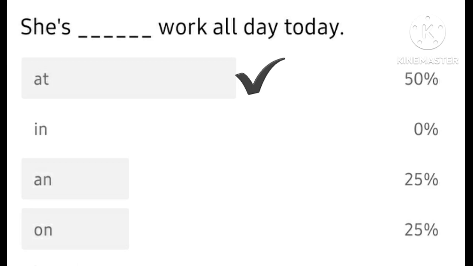Okay? In is not used because in is used to explain closed spaces, buildings, rooms, etc. Okay? An is used for ovals or it is used for singular ones. Right? You will be familiar why an is not used in this case. On is not used because on is used to mention surfaces, roads, corners, etc.